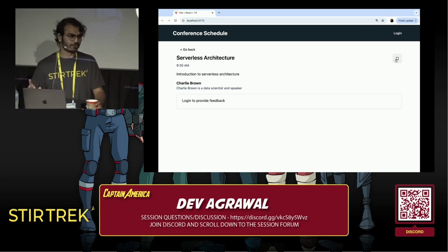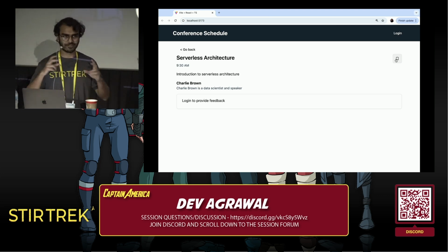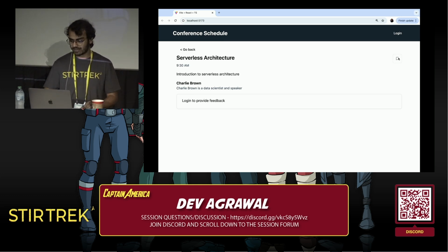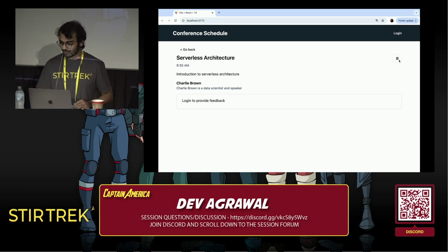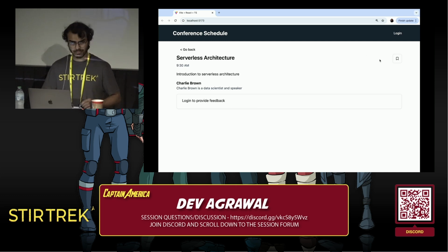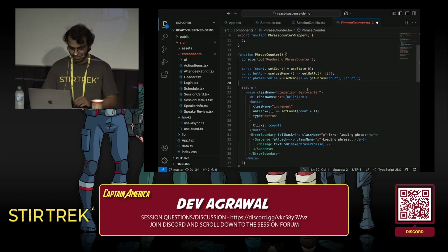This doesn't actually go to a server. It's all local async operations just to emulate asynchrony. But in the real world, this would be talking to a server. So I click this. It goes disabled for a while. And then once it's done, we see loading bookmark status again. So pretty straightforward. Let's see what the code for an app like this looks like.